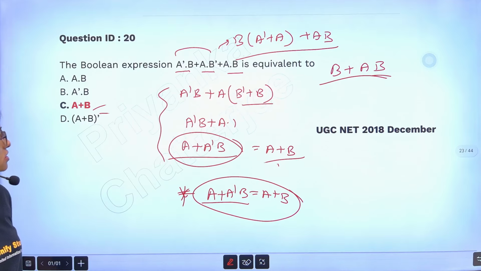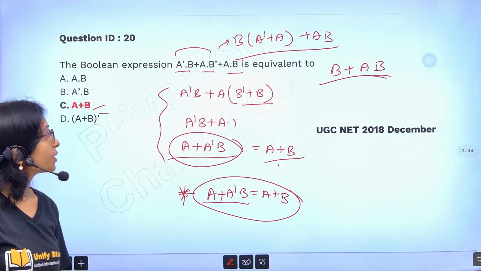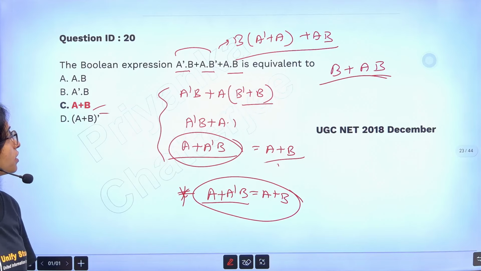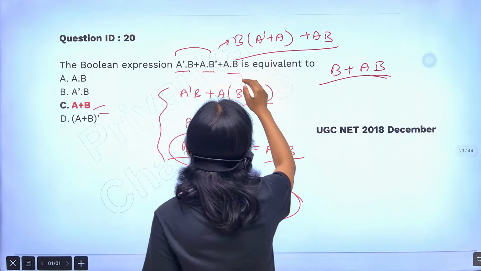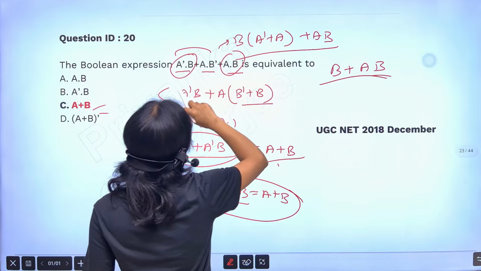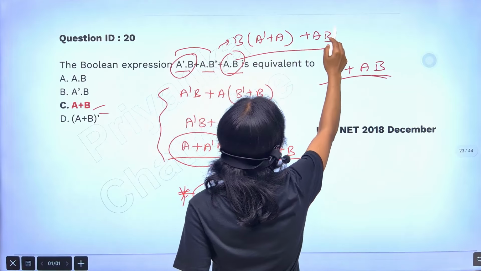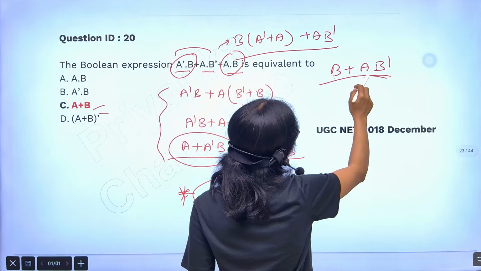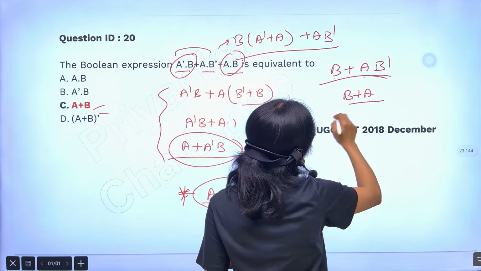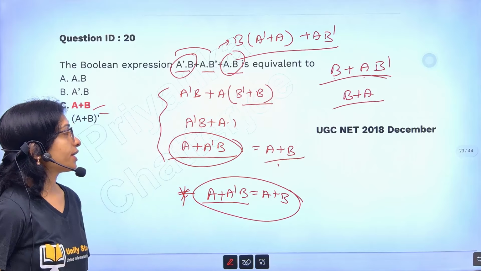Okay. b plus ab is coming. How is a bar b coming? I am taking b common. Unnecessary, don't make it complicated. You are getting it here also. Why make complication? If I take b common from this one and this one, then you are getting a b bar. Then it will come b plus a b bar, then it will come b plus a. Yes, then it will come.